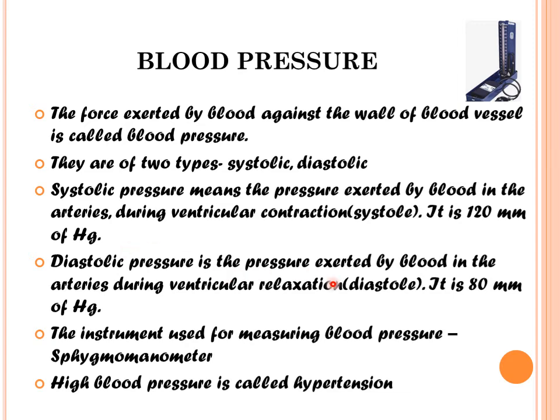Diastolic pressure is the pressure exerted by the blood in the arteries during ventricular relaxation. Relaxation is also called diastole. It is 80 millimeters of mercury. So we say the normal blood pressure is 120/80 millimeters of mercury. The instrument used for measuring blood pressure is called a sphygmomanometer. And if the values exceed the normal blood pressure, we say they have high blood pressure, otherwise called hypertension.